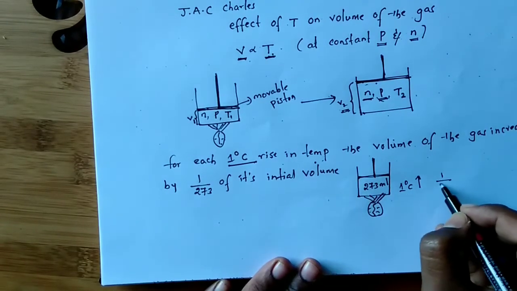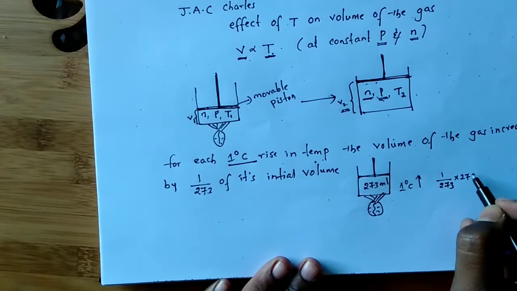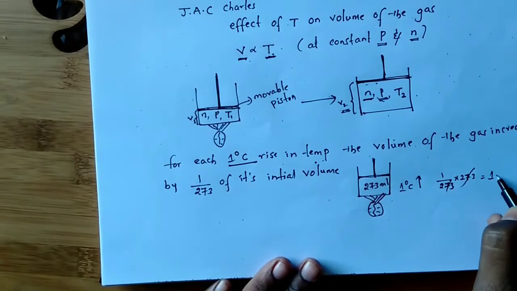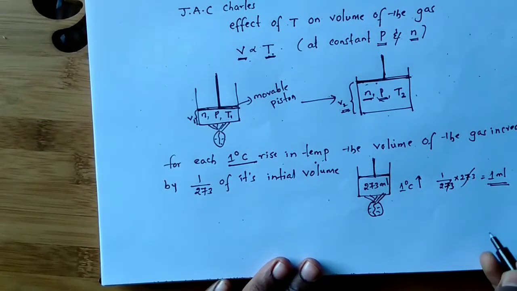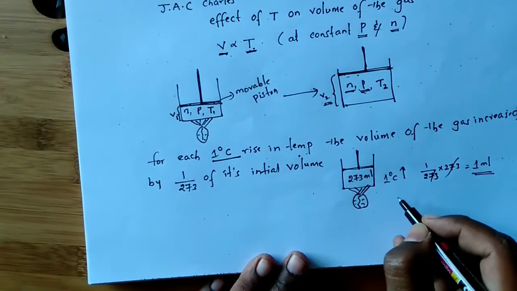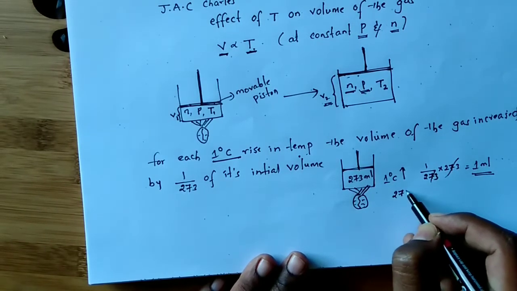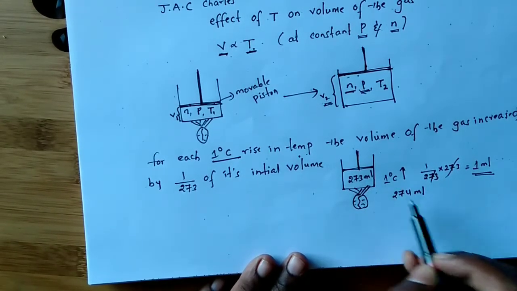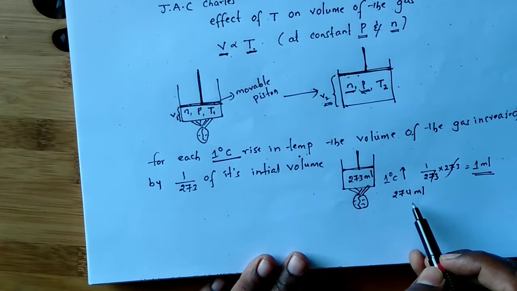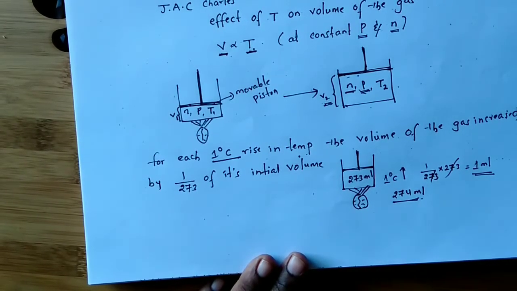The initial volume here is 273 ml, so 1 ml is increased. So, on giving 1 degree centigrade, the total volume becomes 274 ml.